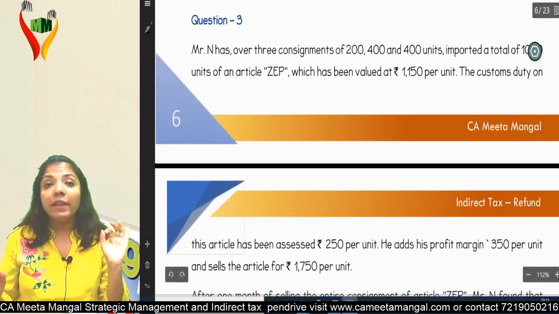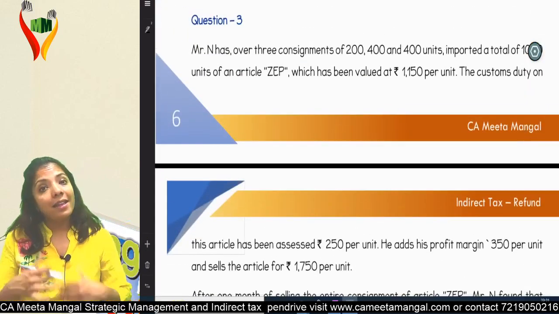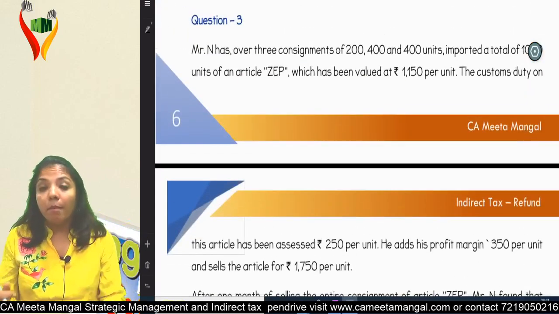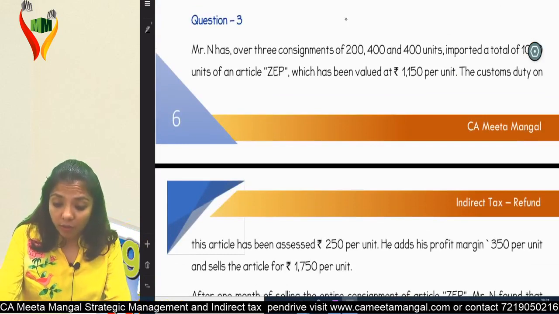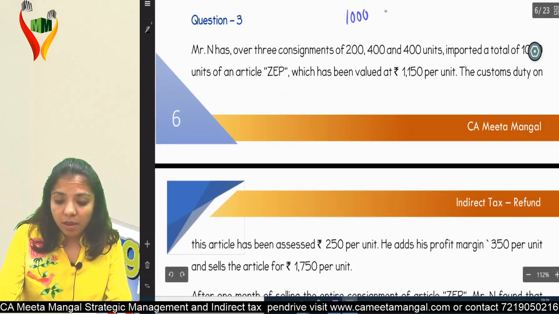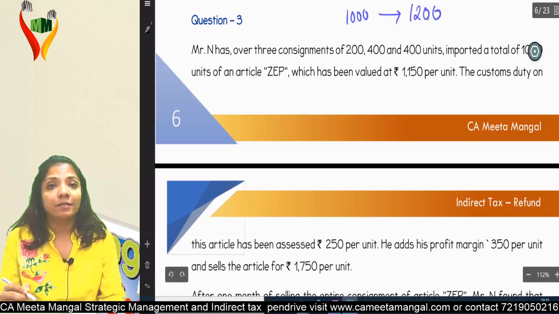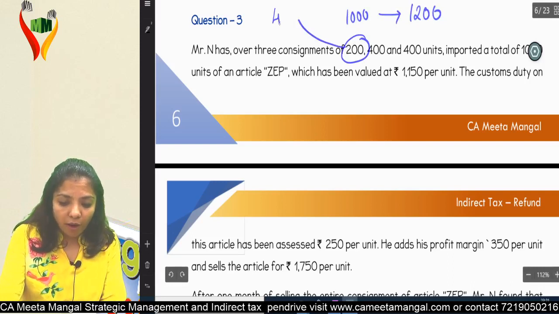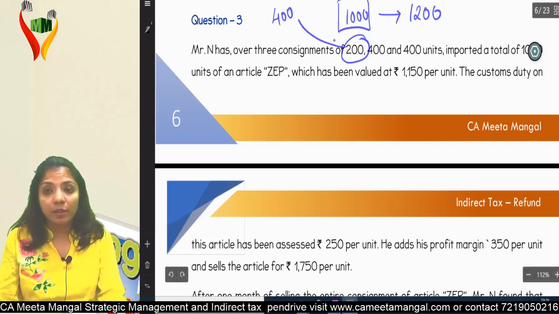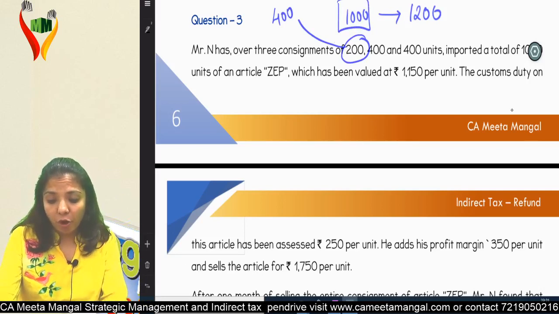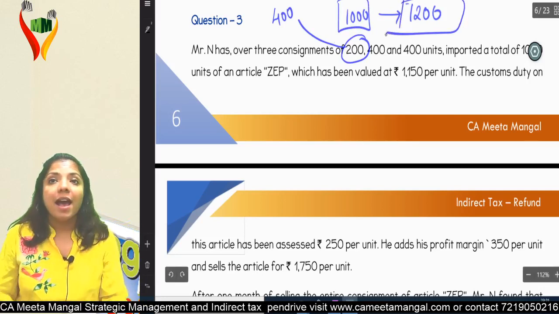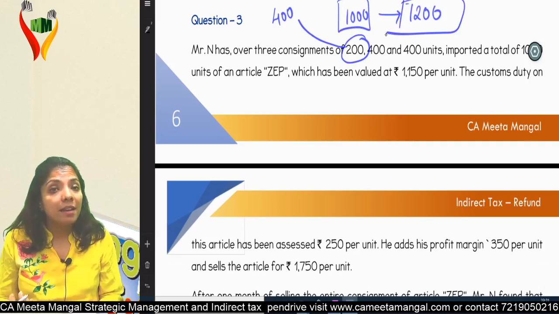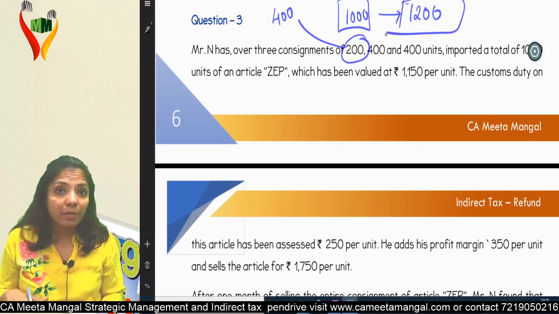See, how many units did he have? 1000 units. And 1000 units he has already sold. But instead of 1000 units, this person has paid for 1200 units. He assumed this to be 400. So he had to pay duty for 1000 units, but he has paid duty for 1200 units. And boss, how can I sell something which is not there with me?